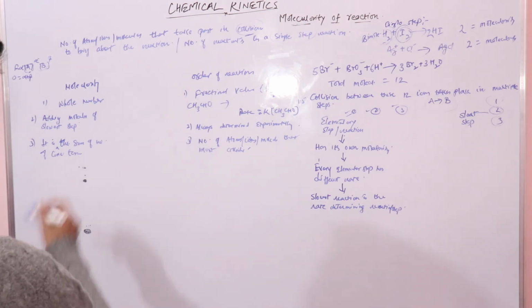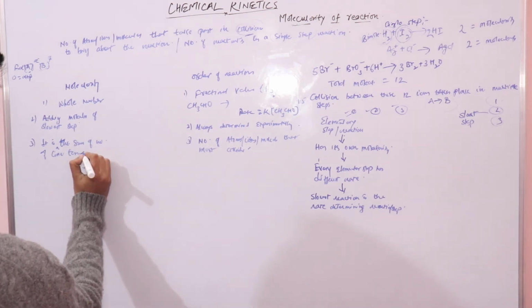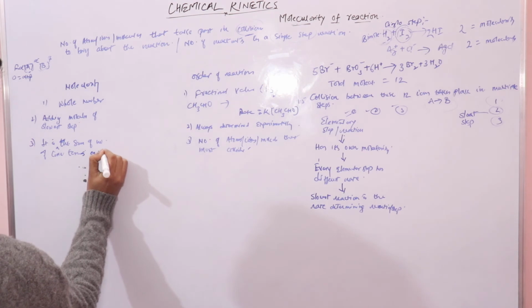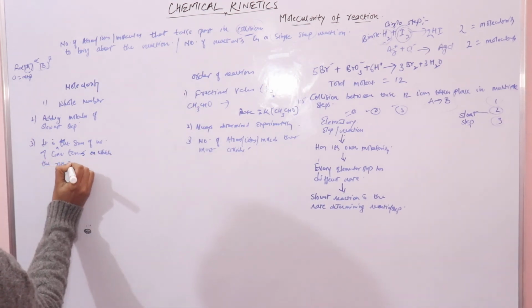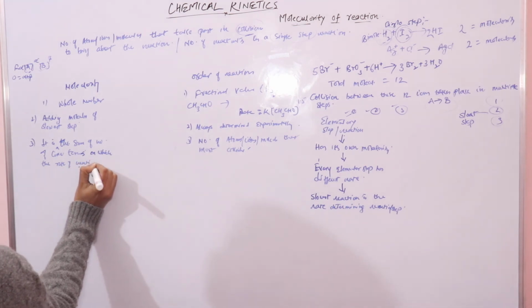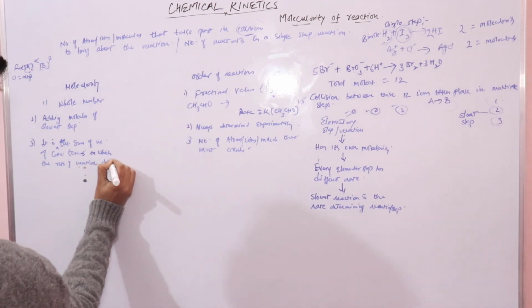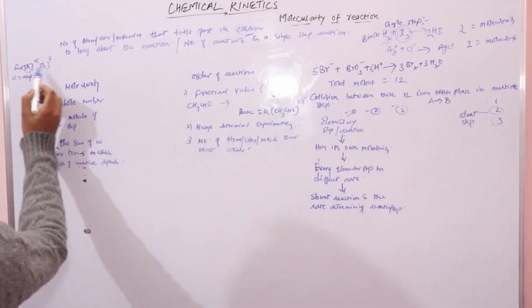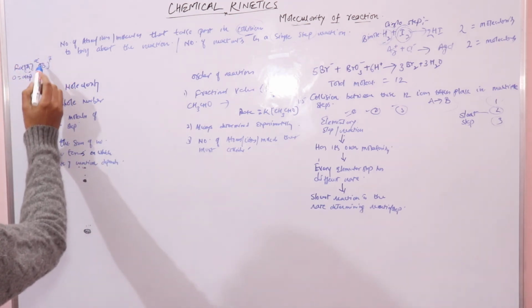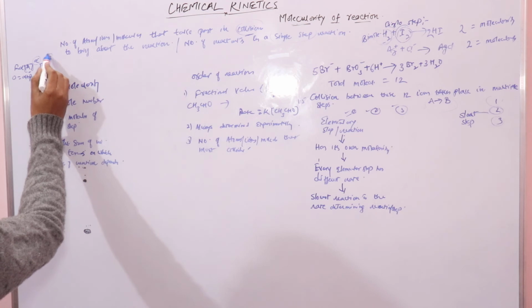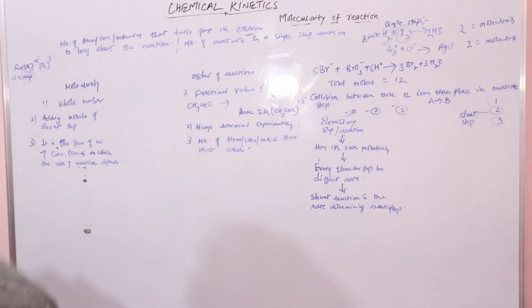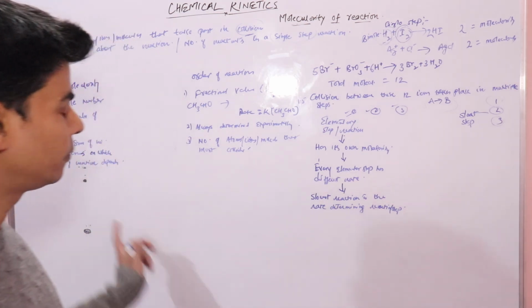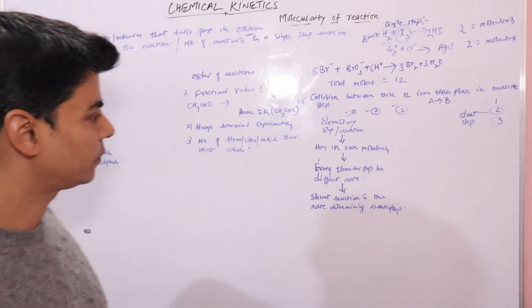And order is the sum of the concentration terms on which the rate of reaction depends. From this we can see that rate of reaction depends on alpha concentration of A and beta concentration of B, so order of reaction would be alpha plus beta. So these are some of the comparisons between order of reaction and molecularity of a reaction.